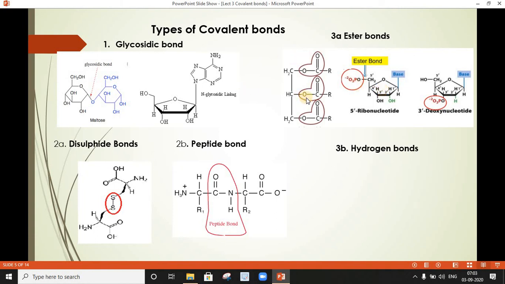The second type of covalent bond is the hydrogen bond, which is present between the nucleotides on either side of the helix.